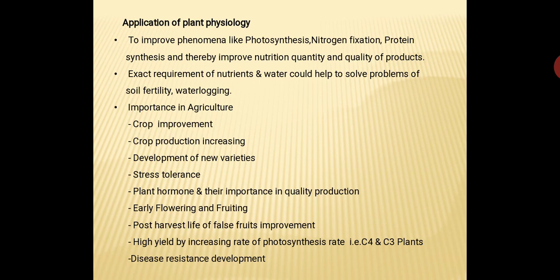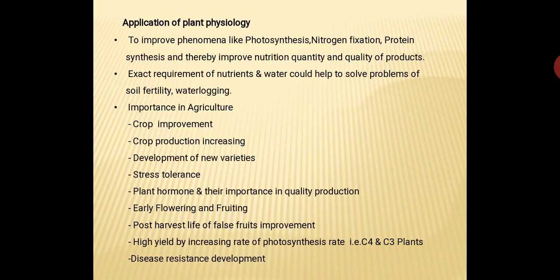Some hormones are used for fast growth, some for production of flowers, some for fruit setting, some for color of the fruit, some for quality nutrients to be produced in the fruits, and some for increasing the size of fruits, like that.